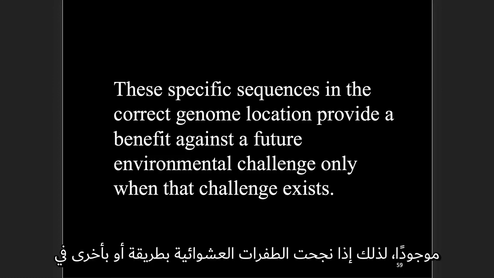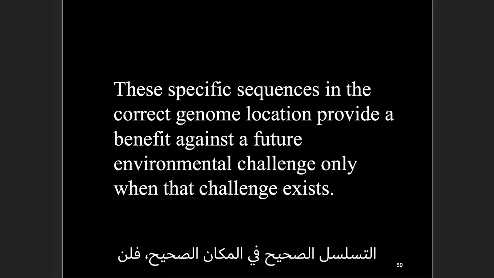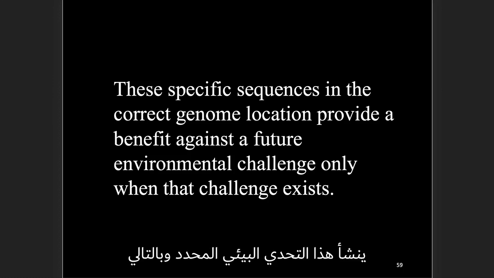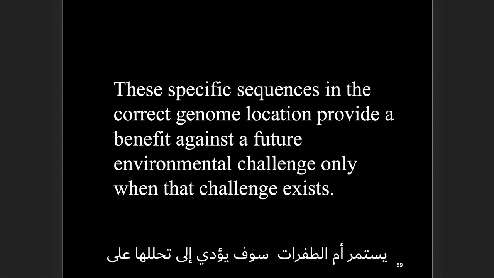So if somehow random mutations were to luck out and create this correct sequence in the correct place, it would be of no benefit until that particular environmental challenge arose. And so it wouldn't be selected for. It would not persist. Mutations would degrade it immediately.